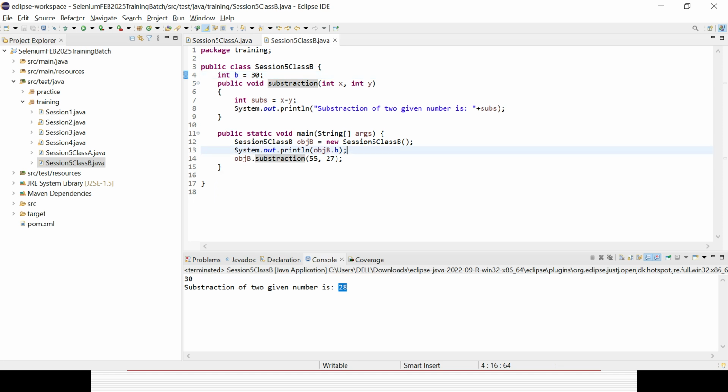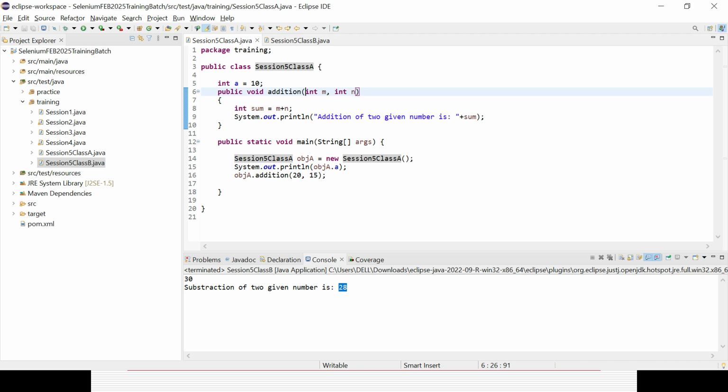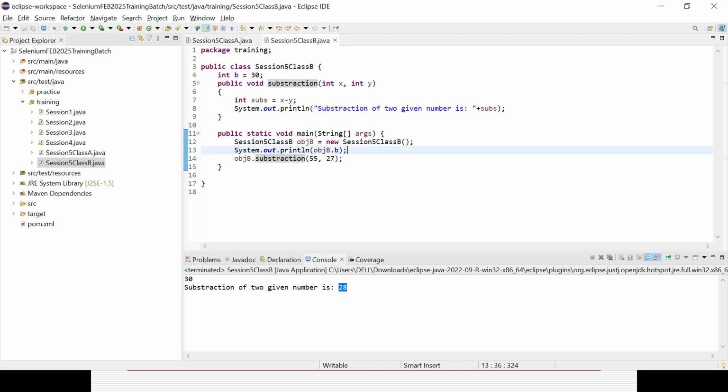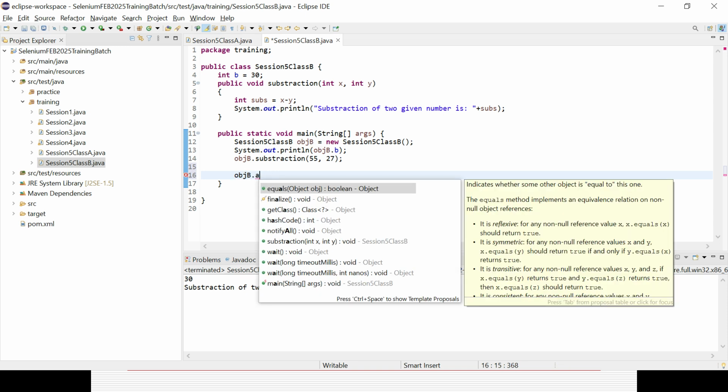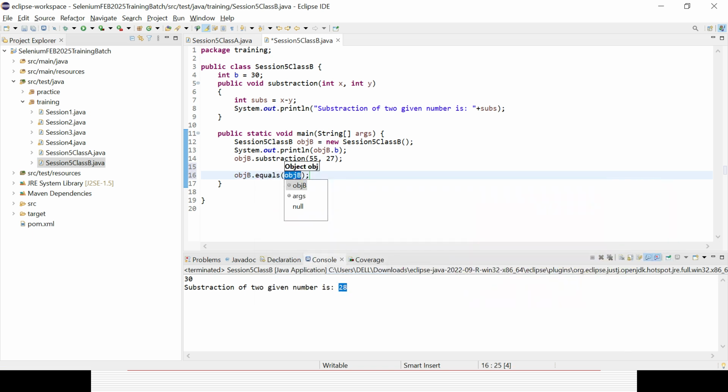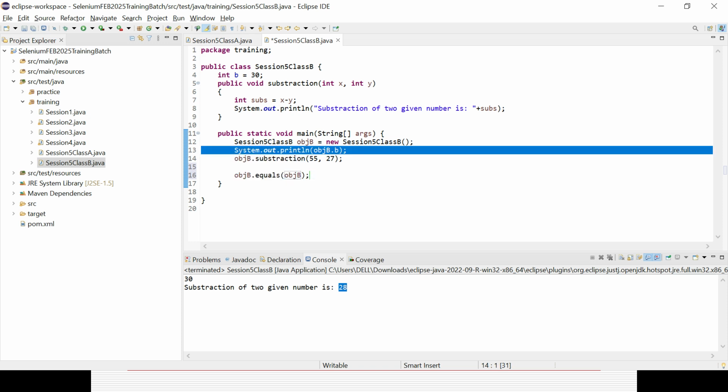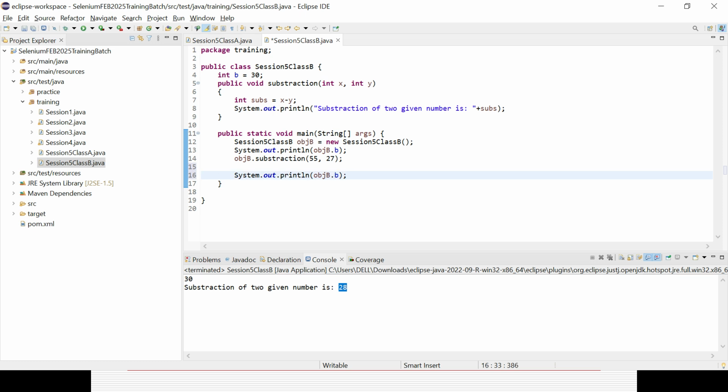So let's try to call the method I have created, addition. Will it work? Let's see. With the object b, let's press dot addition. That method is not coming, right? Or whatever variable dot a, you could see that is also not coming. If you do it forcefully, it is still showing the error. Let's try the variable a I have declared in class A. Can I use it forcefully? No, because these are two separate classes. It is throwing the error because it is not able to recognize the field a.